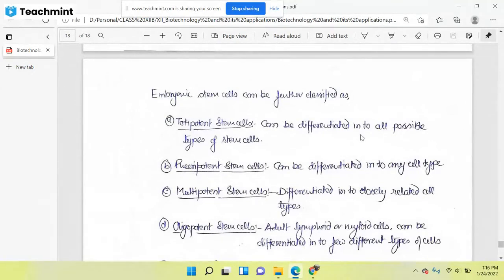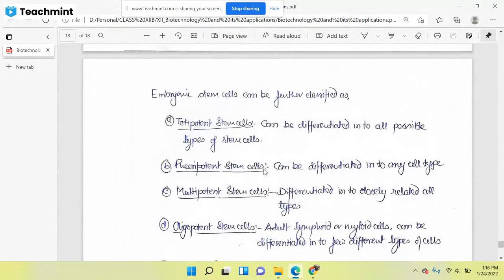It will be converted into different lineages, can be differentiated into all the possible types of stem cells. It means for each and every type of cell and tissue, you can make from this totipotent stem cell. So you will be very lucky if you can get these kinds of cells, totipotent stem cells.